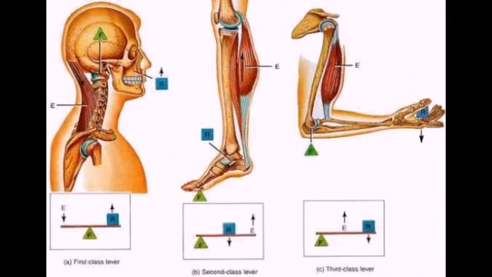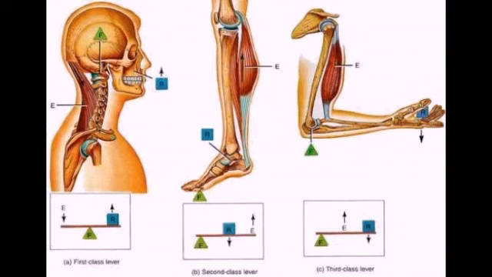The movement of different parts in our body is made easier due to lever action. As you know from physics, there are three orders of lever: first order, second order, third order. In the first order, the fulcrum is in the center. Our head resting on the first and second vertebra shows the first order lever.